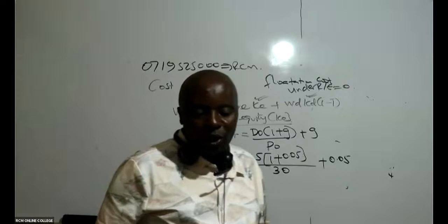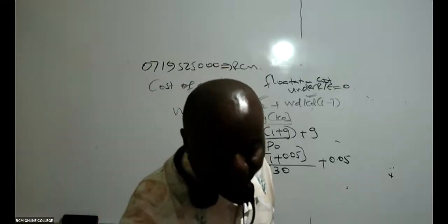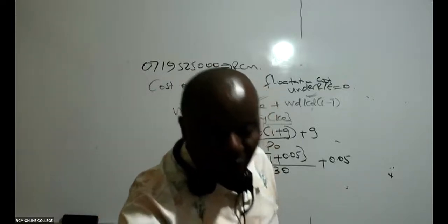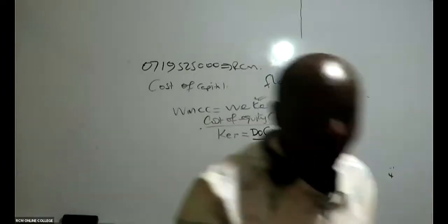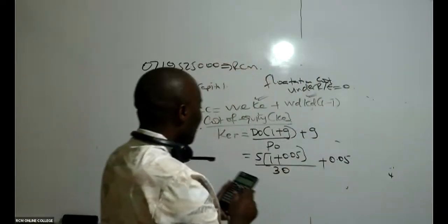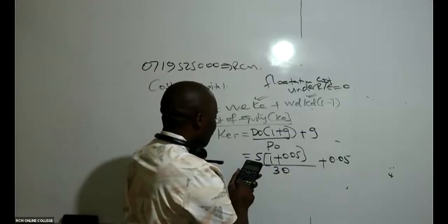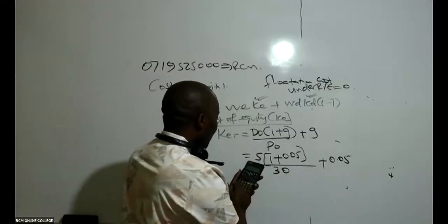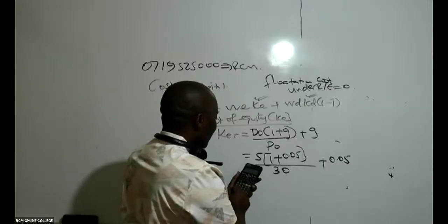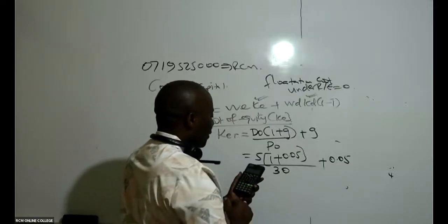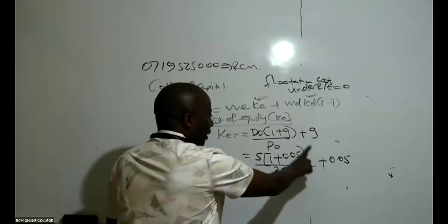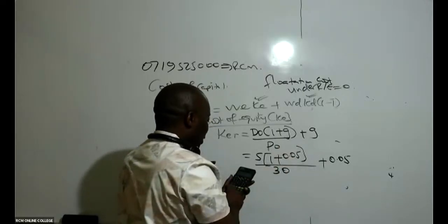So let us all get our calculators. We are saying 5 times into brackets 1 plus 0.05 close, divided by 30 equals. Whatever I get, I add the growth rate, plus 0.05.